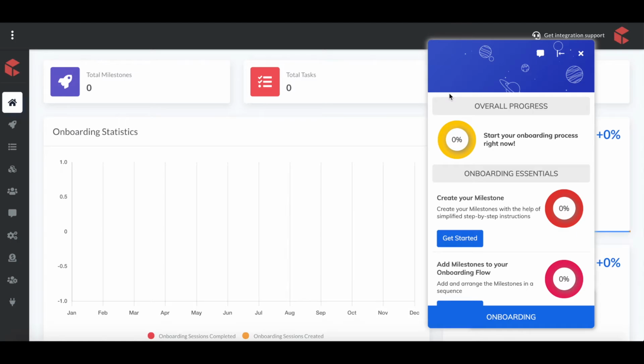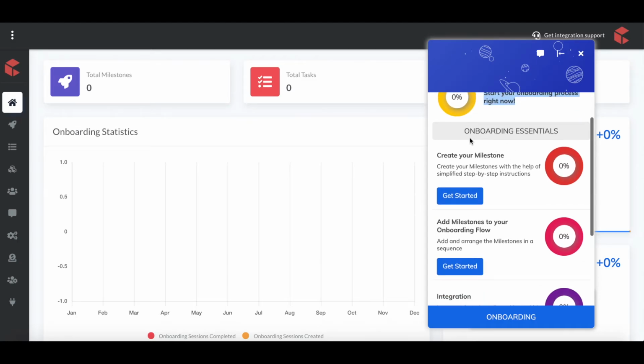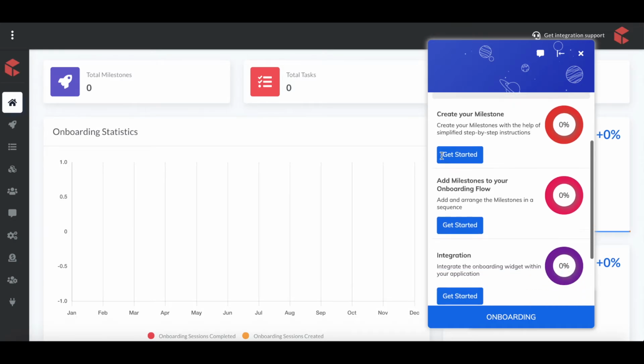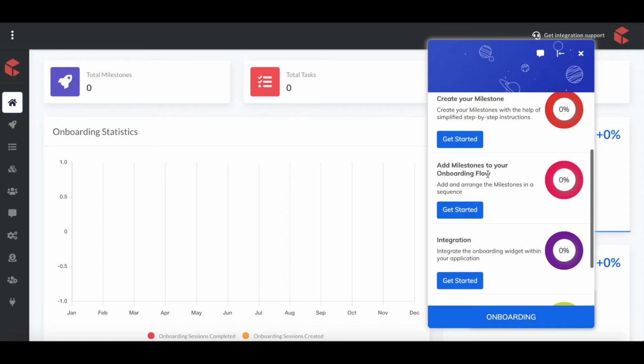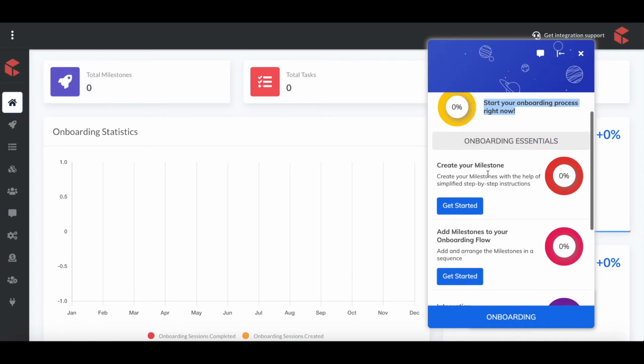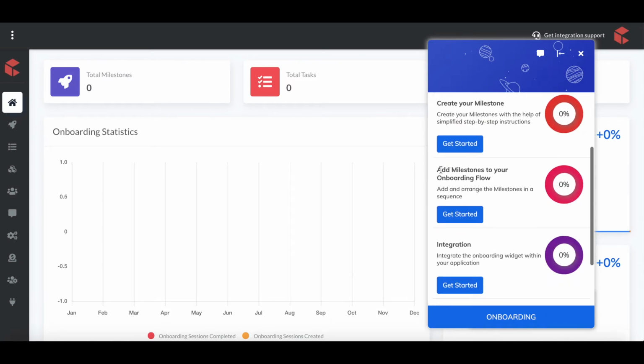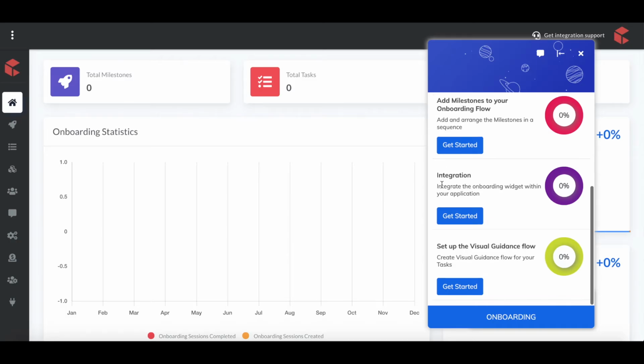When you see the screen, you can see 0%. That means the overall progress is calculated here, 0% of overall onboarding, and you can start your onboarding process right now. As a Dashvocal user, you need to manage these 4 major steps to complete your Dashvocal account. You need to create a milestone, add a milestone to your onboarding flow, integrate, and finally set up a visual cadence flow. These are 4 major tasks.